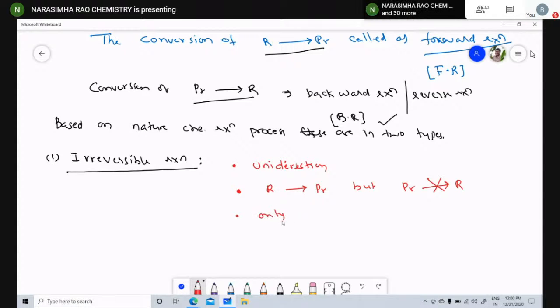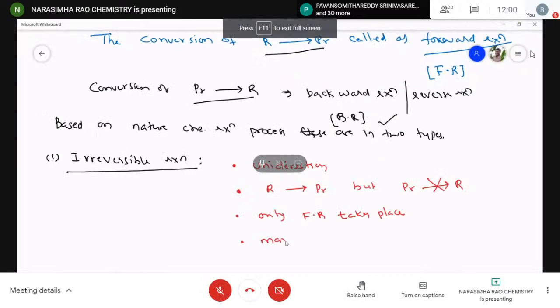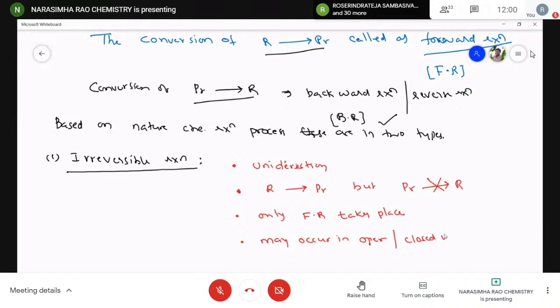Only forward reaction takes place. It may occur in open or closed vessel.